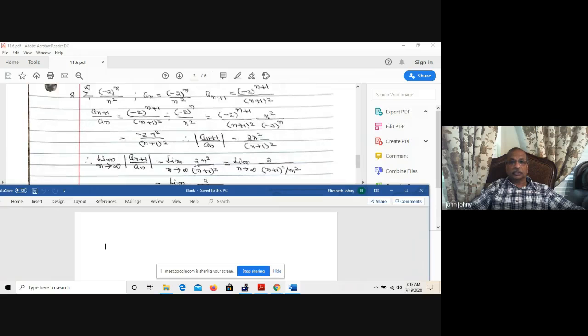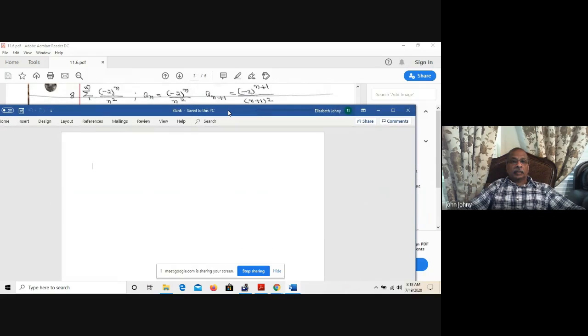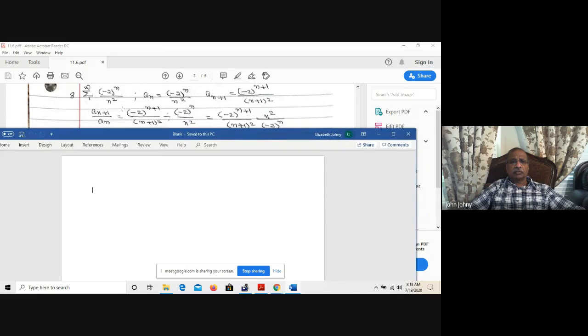Okay, now question number 8. Sigma from 1 to infinity of (negative 2) to the power of n over n squared. So a_n is (negative 2) to the power of n over n squared. For a_(n+1), replace n by n plus 1: (negative 2) to the power of n plus 1 divided by (n plus 1) the whole squared. Therefore, a_(n+1) over a_n is (negative 2) to the power of n plus 1 divided by (n plus 1) the whole squared, divided by (negative 2) to the n divided by n squared.